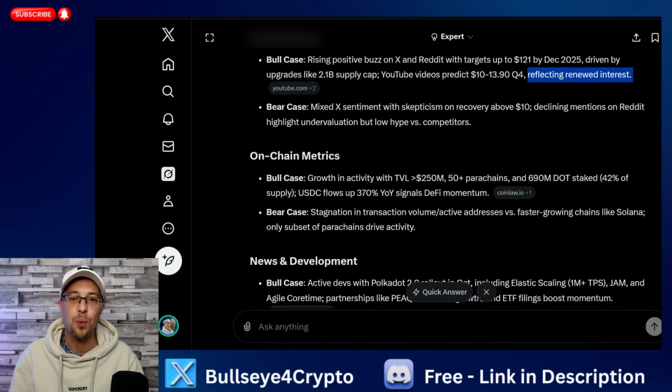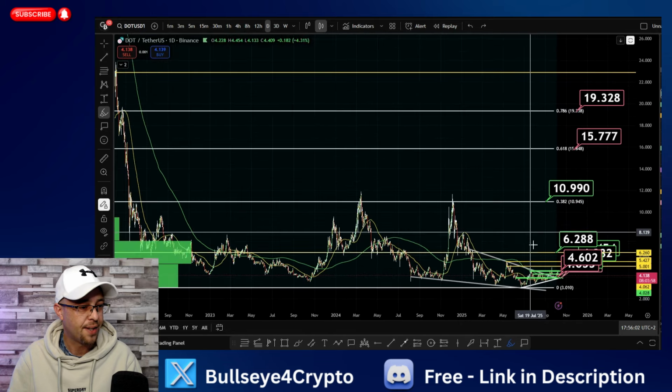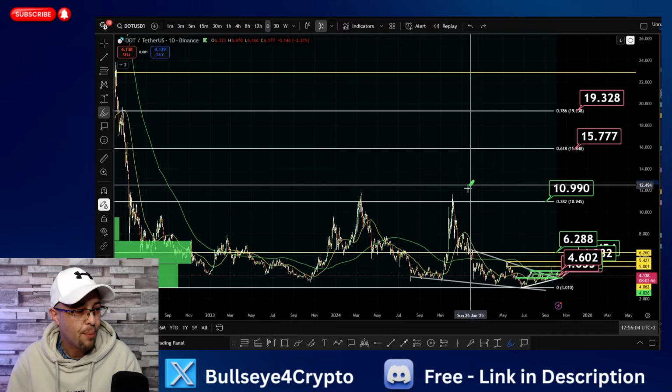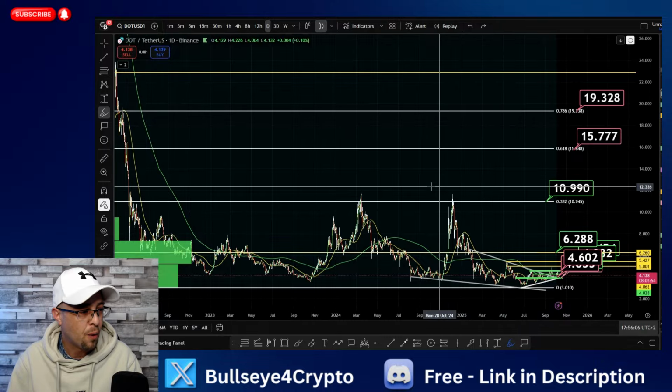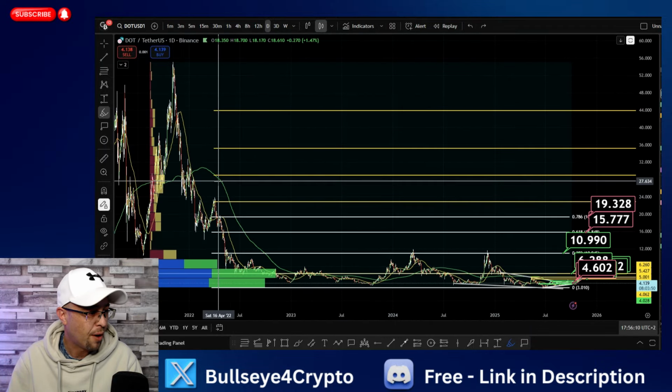Right, now the bear case. We've got to look at the bull case. We've got to look at the bear case. And it's got mixed X sentiment with skepticism on recovery above $10. One thing that we looked at before was $10. Remember? $10, what does that represent? It represents the 38.2 of our micro one from our conservative, lower high from the bear market.